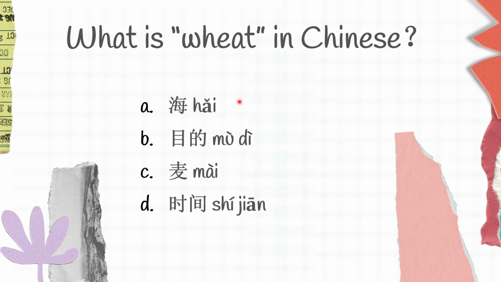The next one, what is with in Chinese? We have A, 海, B, 目的, C, 麦, D, 时间. Is it A, B, C, or D? 海 is C, 目的 is goals, 麦 is with, 时间 is time. With in Chinese is C, 麦.